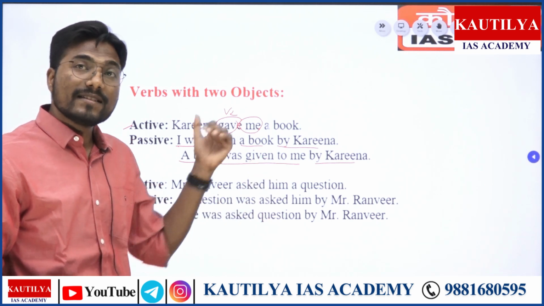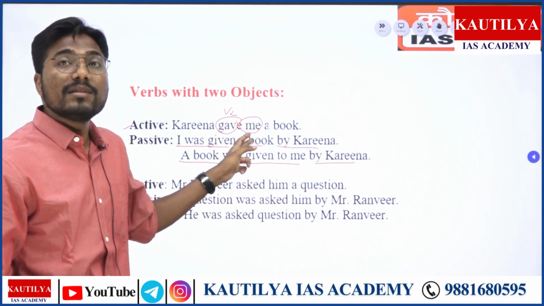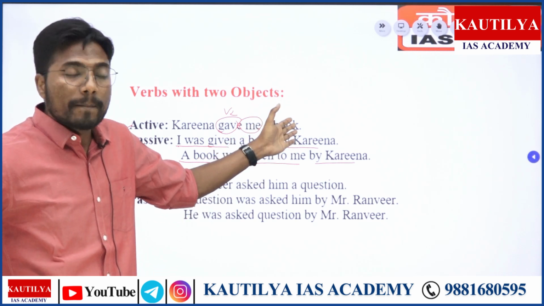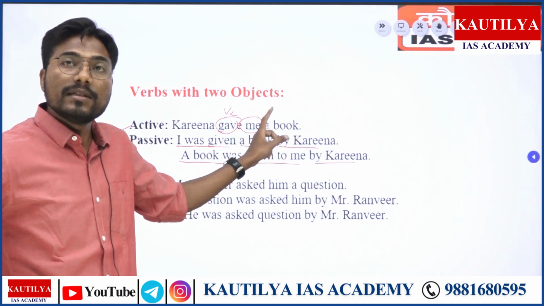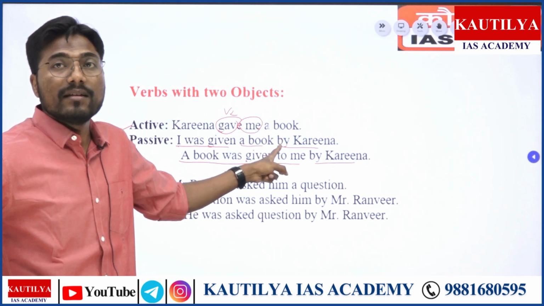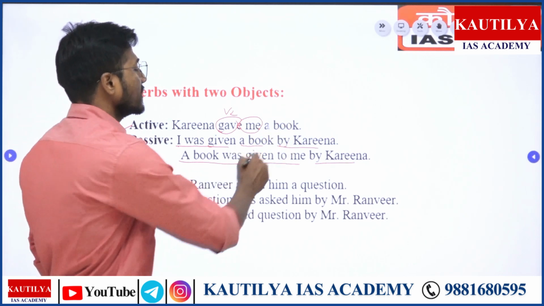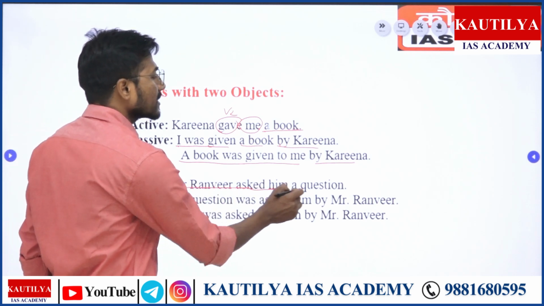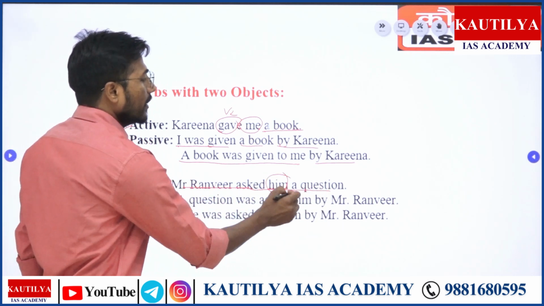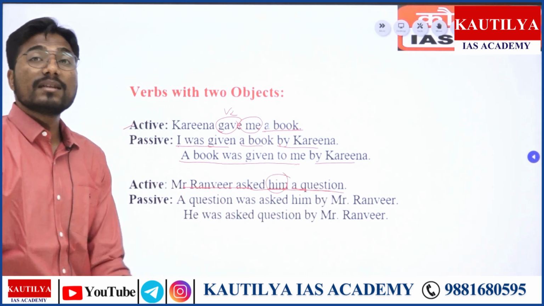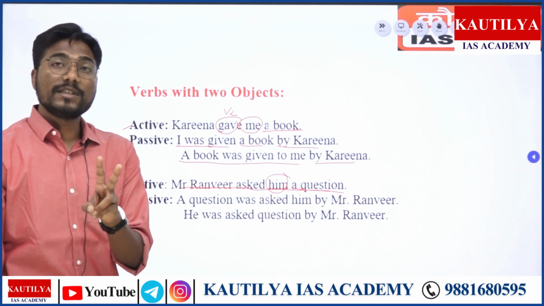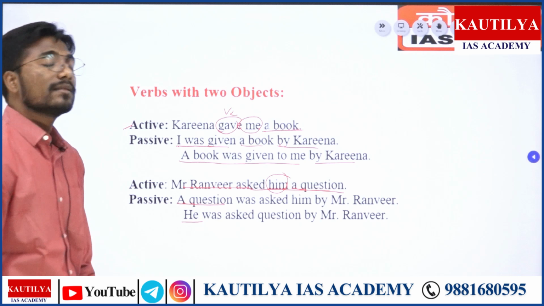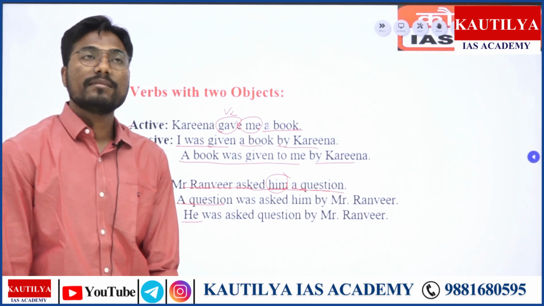When it comes to two types of object present in the same sentence, then that can be solved in two ways. First, you take the subjective form of the object, right? And another way you can replace this with a book. Then Mr. Ranveer asked him a question. So him and a question. These are basically two objects. So you can use a question and he as a subject, right?